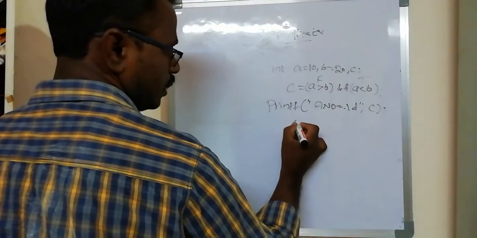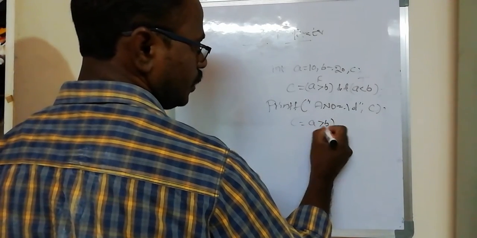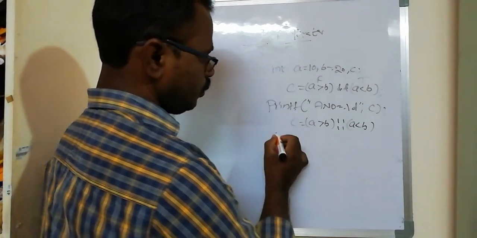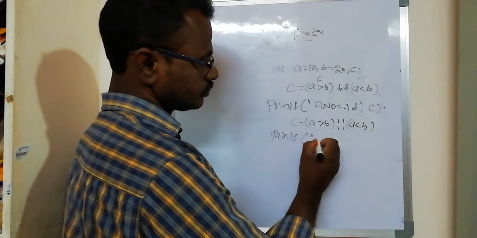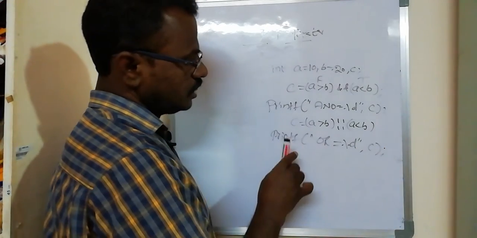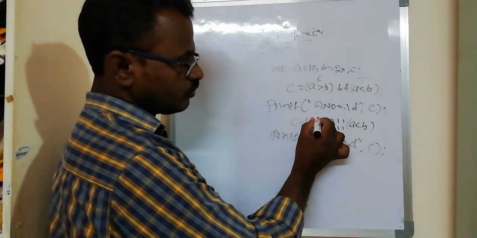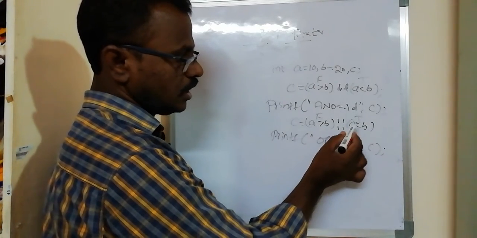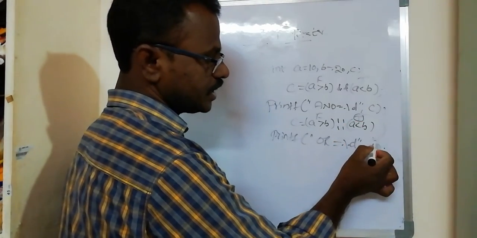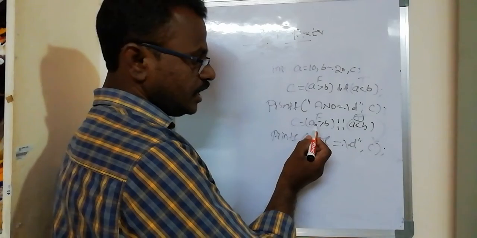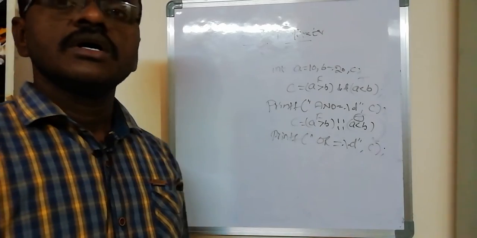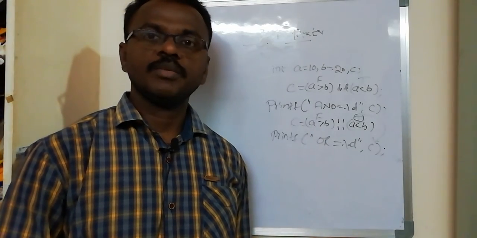And logical OR: c is equal to a greater than b, logical OR a less than b, logical OR symbol, printf logical OR equal to %d comma c. See, in logical OR, whenever any one condition is true, the result is true. If both conditions are false, it returns false. This is an example for logical operators.